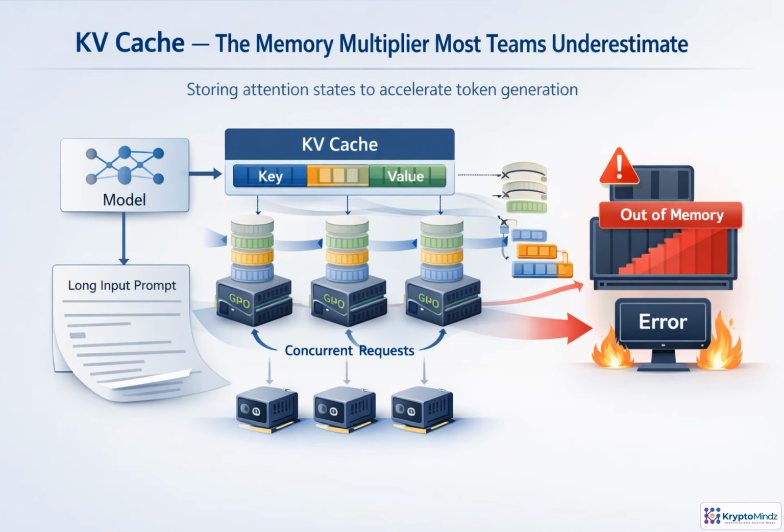Think of the KV cache as a memory ledger for every active conversation. As each token enters the context, the model saves key and value attention state so it can generate the next token quickly. That speedup matters, but the ledger keeps growing. One long prompt can allocate a large cache before any answer is produced. Many simultaneous requests multiply the footprint, because each sequence carries its own history. That is why a few oversized requests can push an otherwise healthy GPU into an OOM failure.